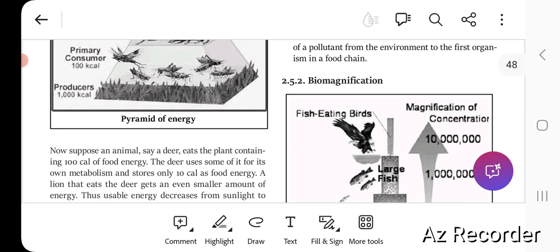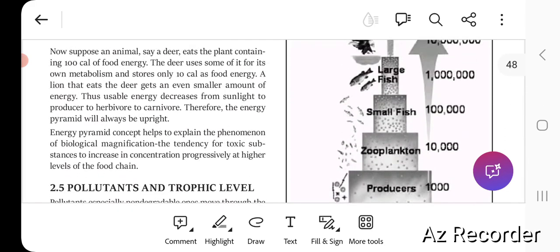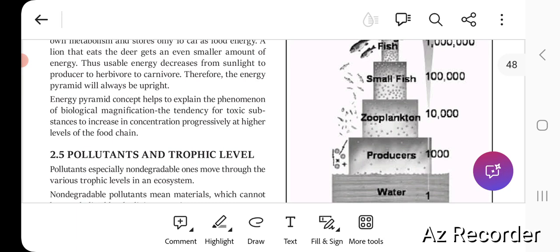We just tried to divide this chapter into 3 parts for better understanding. So we have discussed the pyramid level. Now in the next video we will be discussing pollutants and trophic level and the other segments as well.